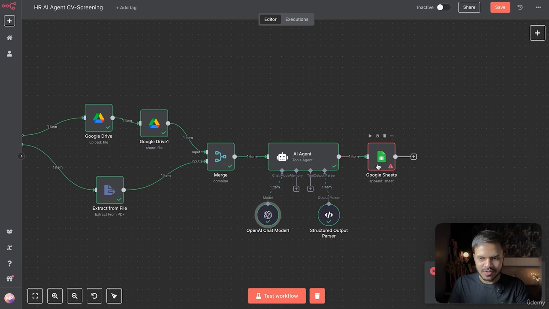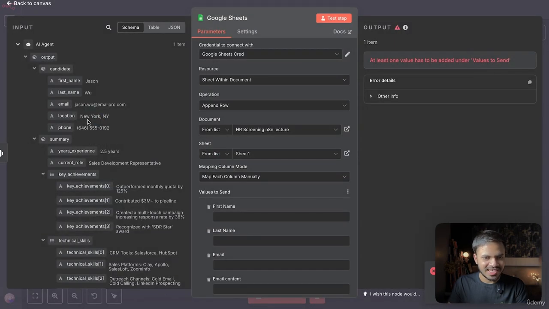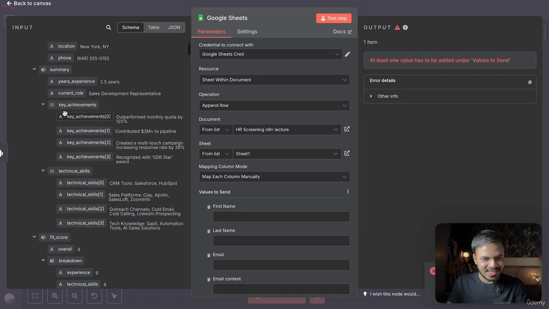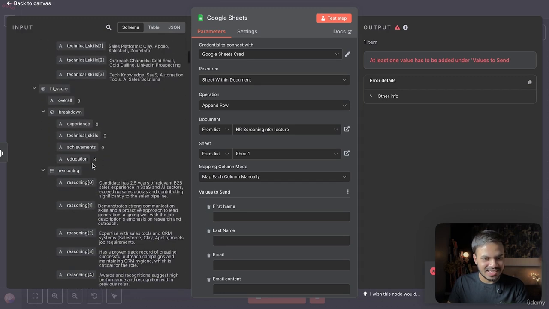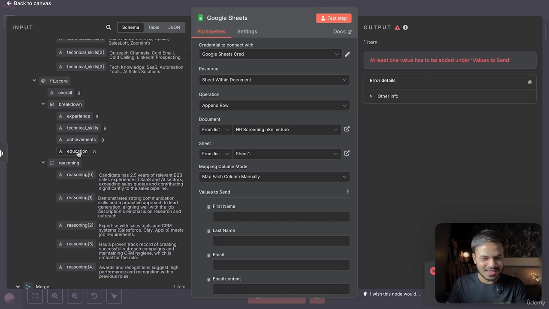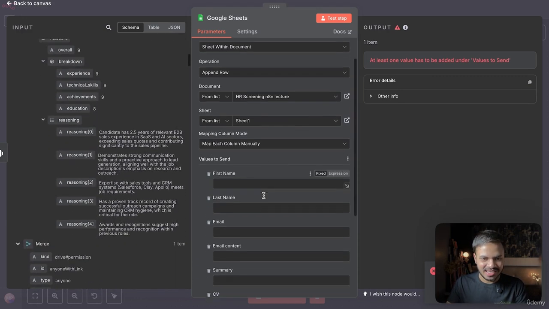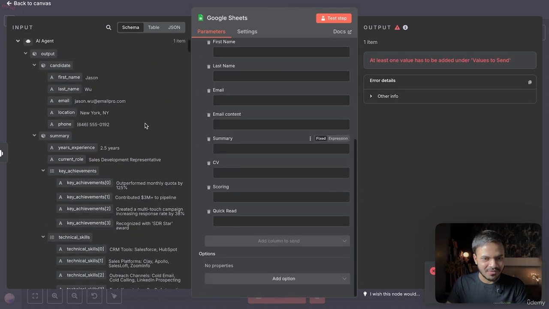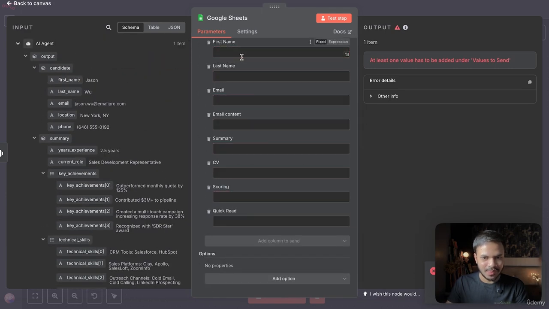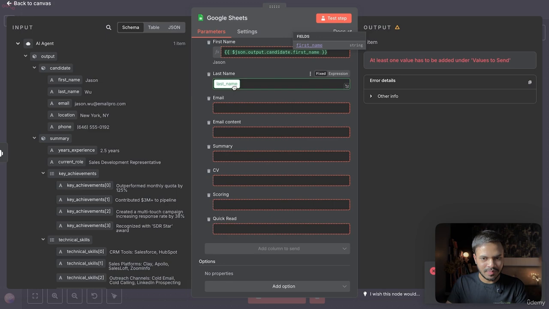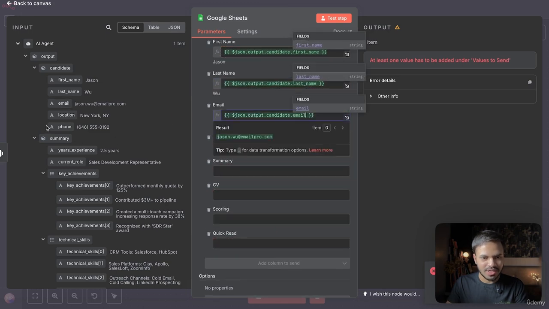Awesome. So we have the output of the AI agent, and as you can see, it is listed in the structured format that we were looking for. Name, email, their location, their summary, their key achievement, technical skills, and their overall fit score, as well as the reasoning. Now we can easily map the fields here. First name, last name, same goes for email.